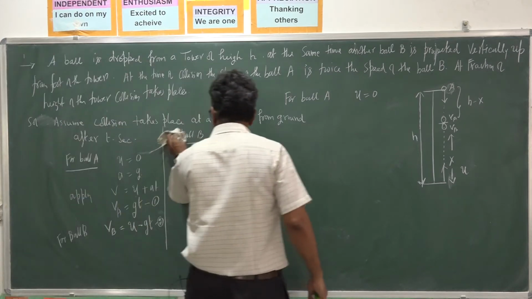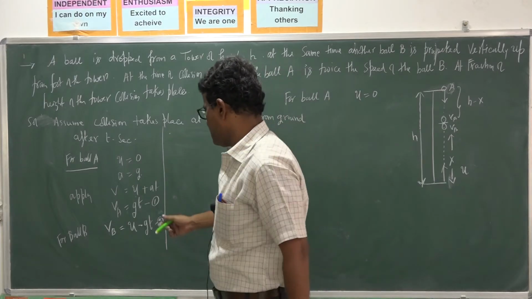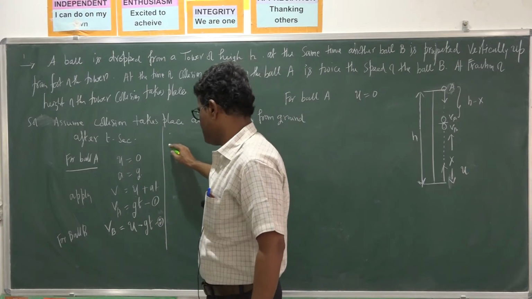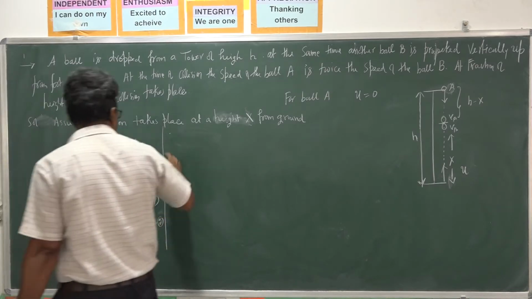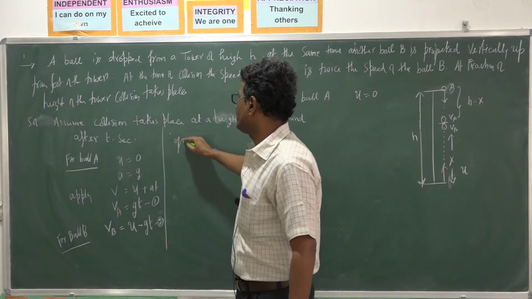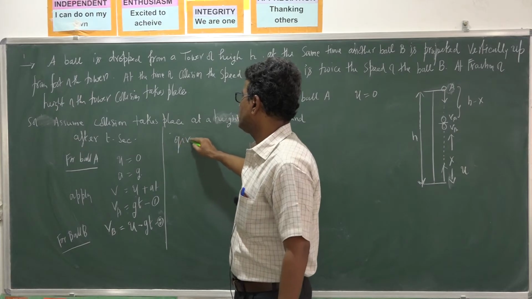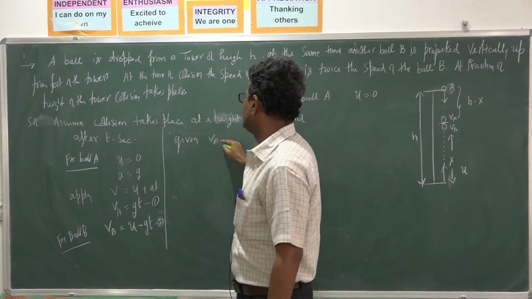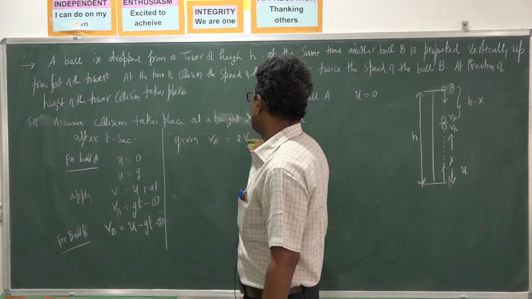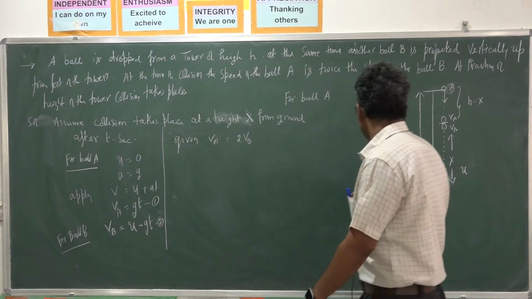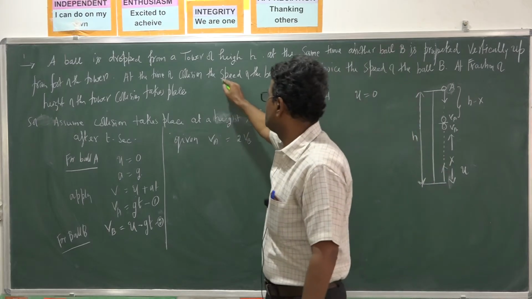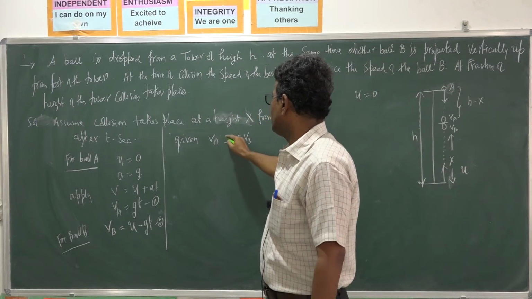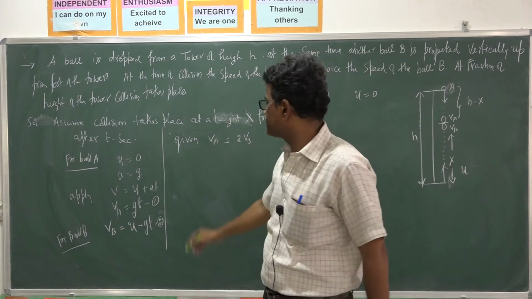So what is the given information? Velocity of ball A is twice the velocity of ball B. Velocity means you have to take magnitudes.